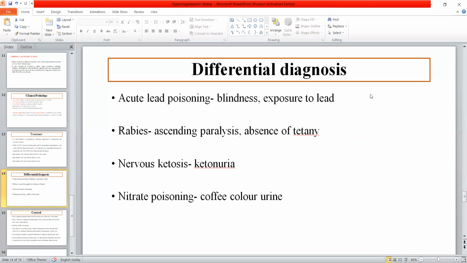Like in acute lead poisoning, the main characteristic sign is blindness, and there will be a history of exposure to lead. Then in rabies, the tetany is absent, but there is paralysis. In nervous ketosis also there is nervous sign, but there is ketonuria, the presence of ketone bodies in the urine. Then in nitrate poisoning also nervous sign is there, but the urine is coffee colored. So these are examples of the diseases which are similar to hypomagnesemic tetany, and we have to rule out these conditions while confirming it.